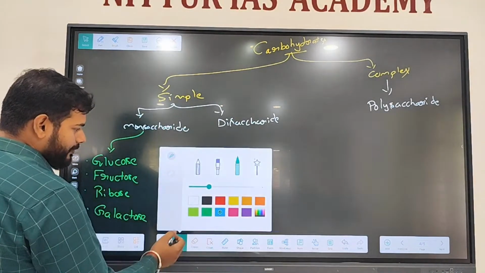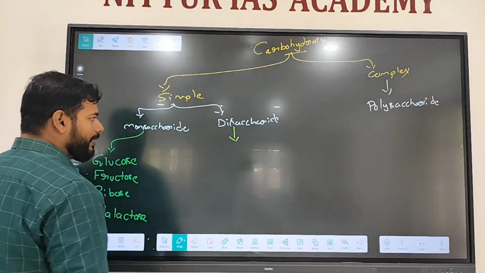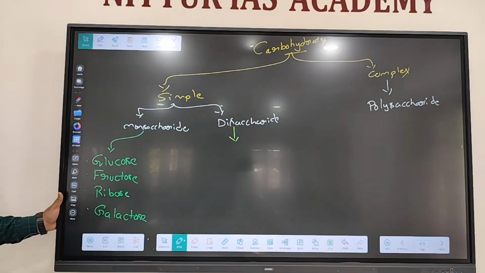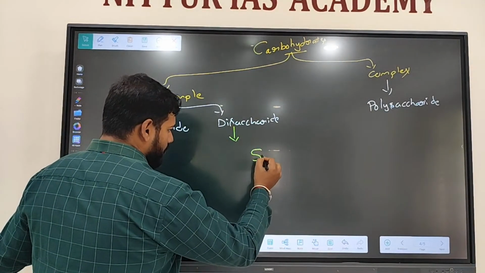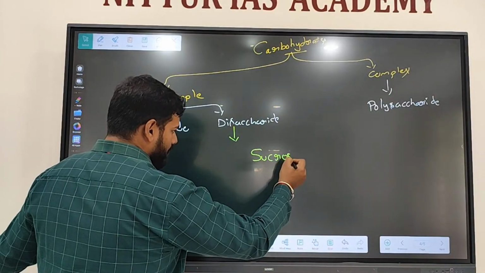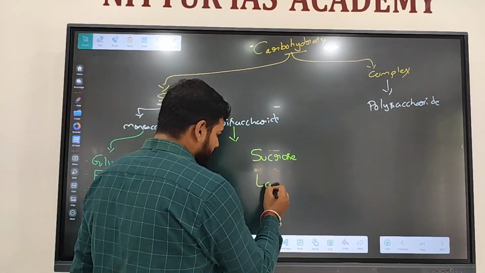Disaccharide means two monosaccharides combine to form disaccharides. For example, sucrose, the table sugar. Table sugar means the sugar which we use at our home. Sugar present in sugarcane and jaggery is sucrose. Then we have lactose.